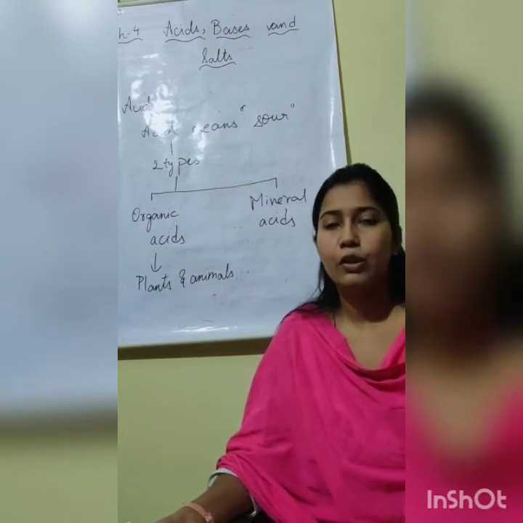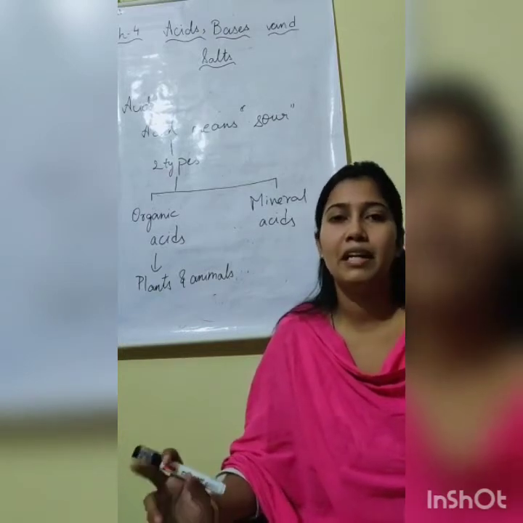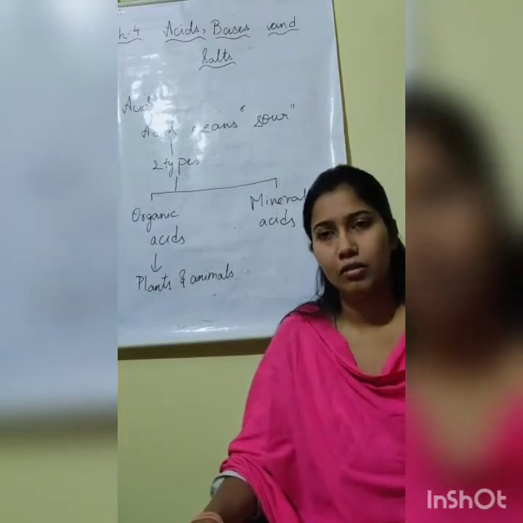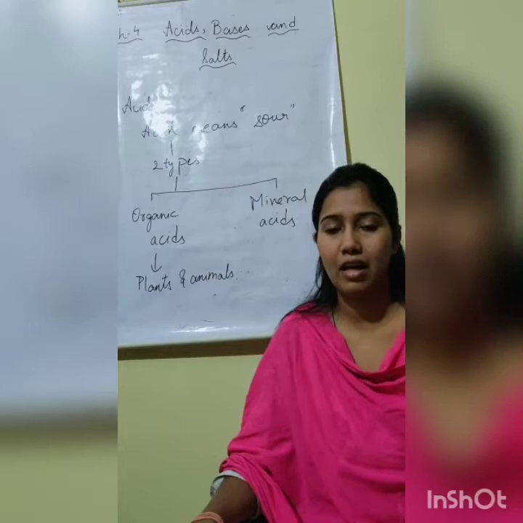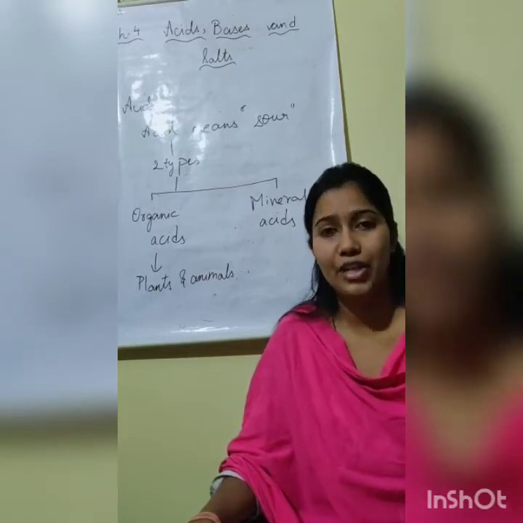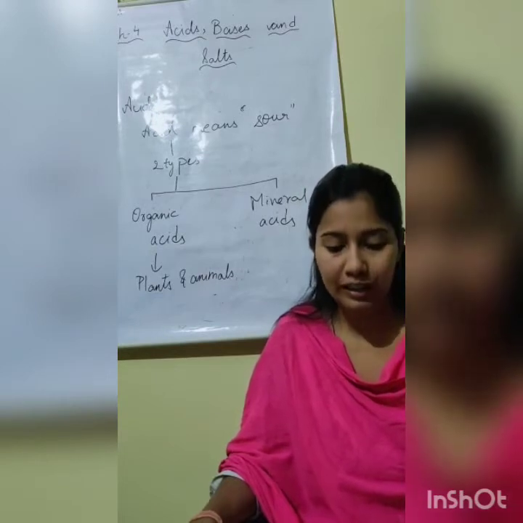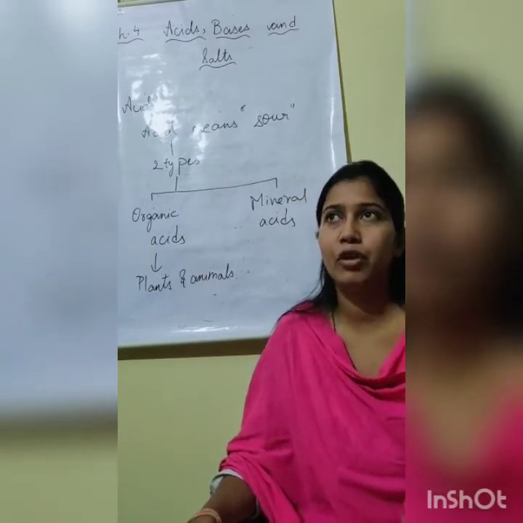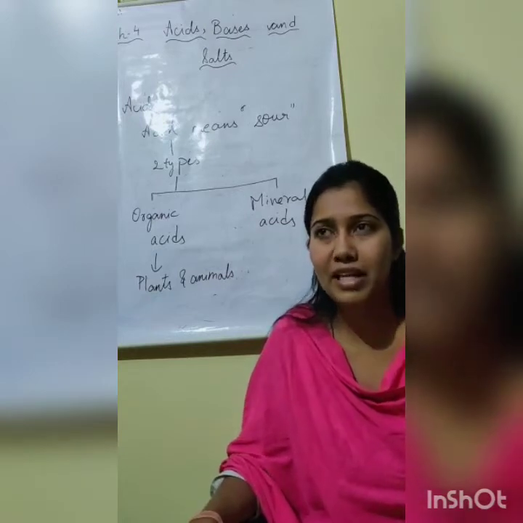The word acid is derived from a Latin word acidus, and the meaning of acidus is sour. The substances that are sour in nature are called acidic substances. Now you must be thinking, ma'am, what is sour? Sour means khatta.